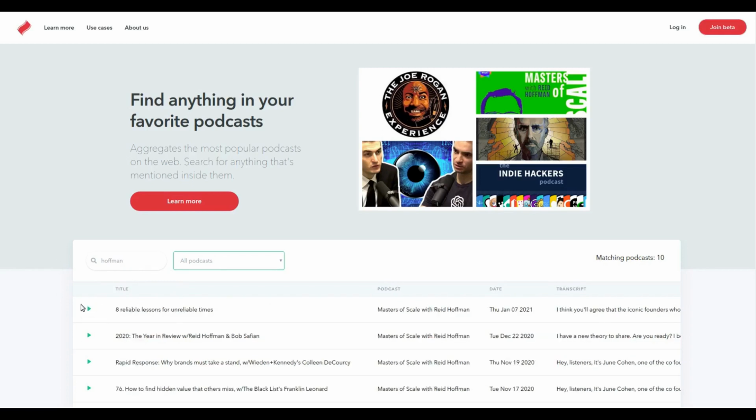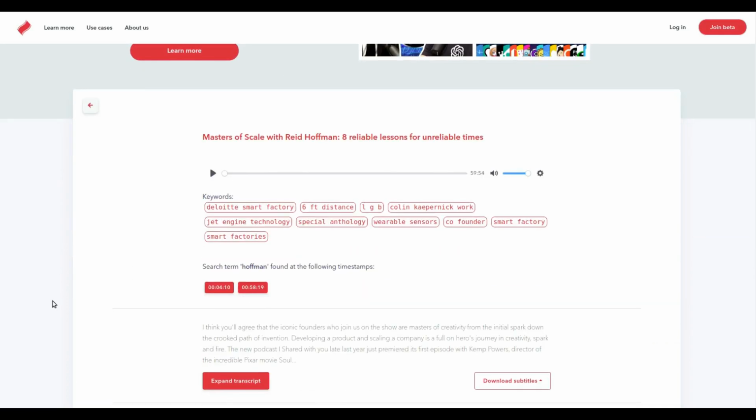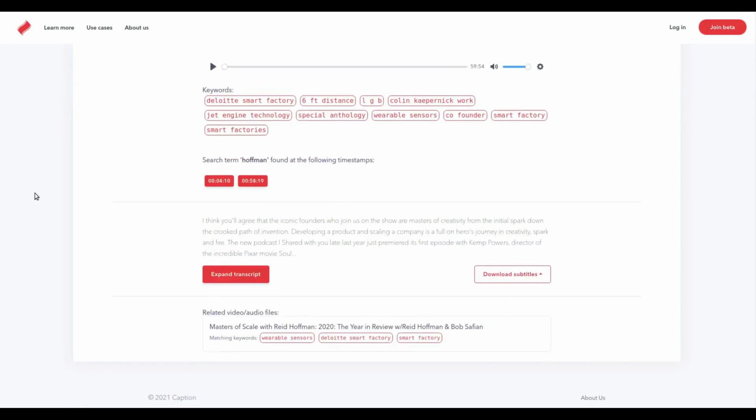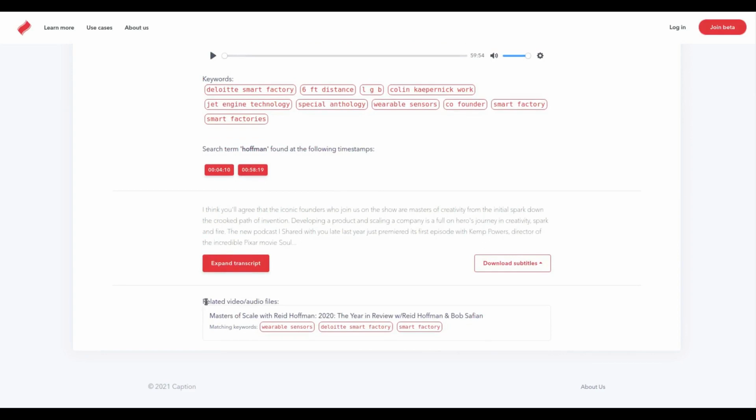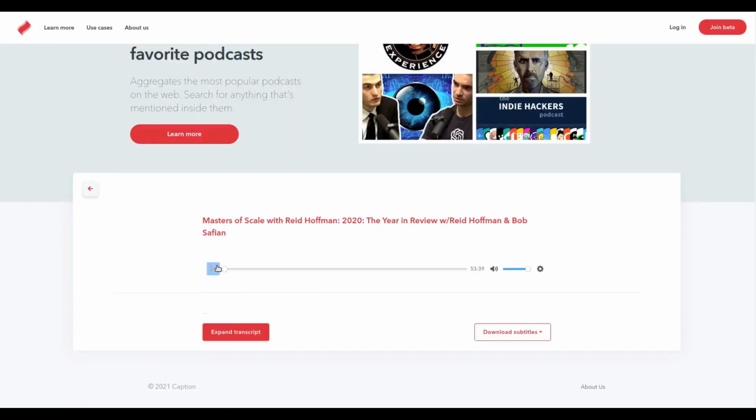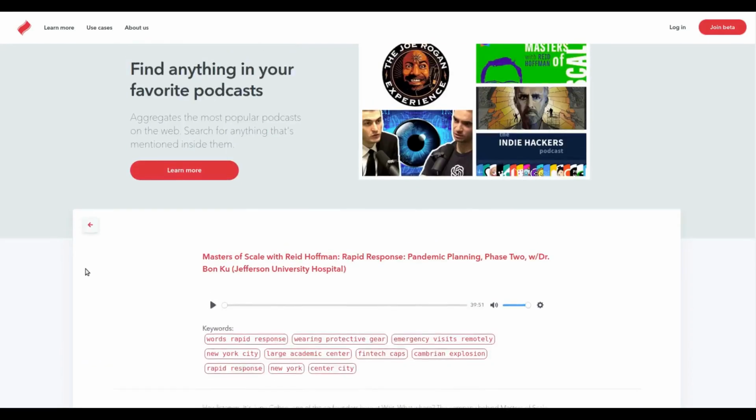Hoffman. So this is the legendary Reid Hoffman, and you see much of the same stuff that you saw in the dashboard in the previous part of the demo. So all this kind of data you can get from the API. And another cool thing here is that you can also find related audio and video files like this, and many other cool things.